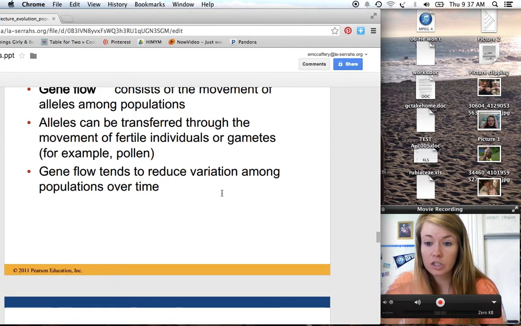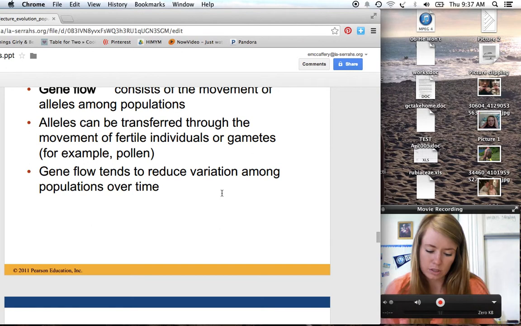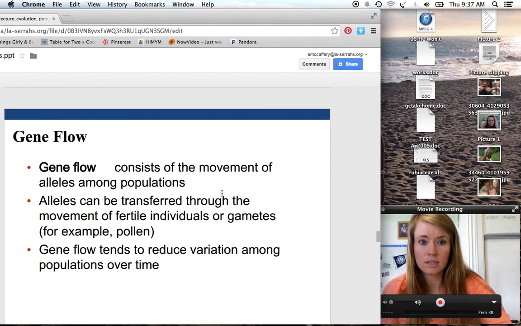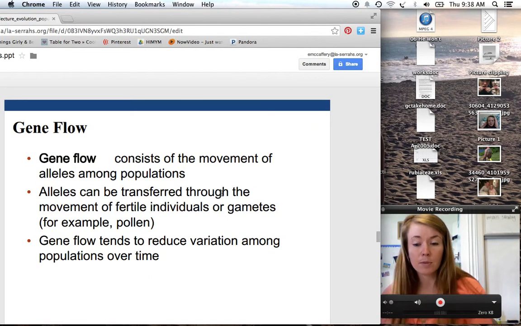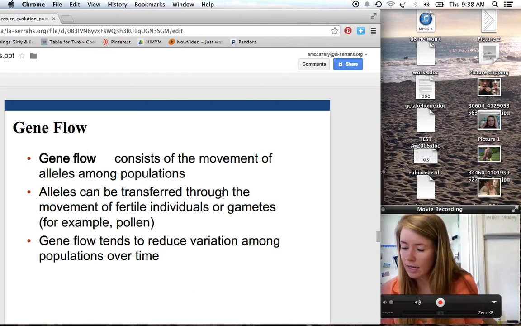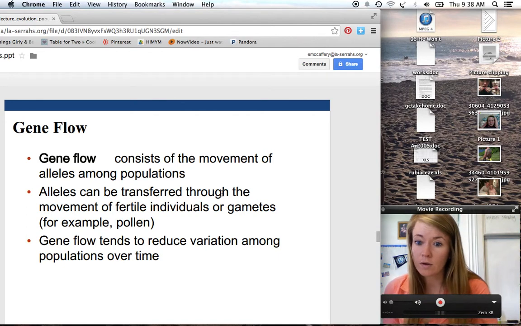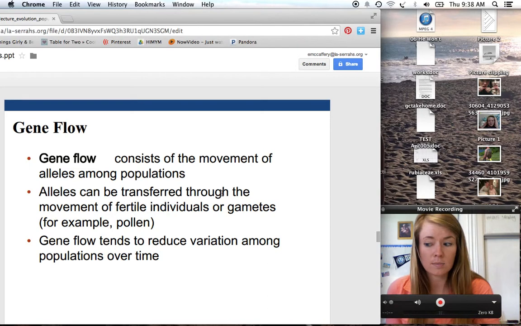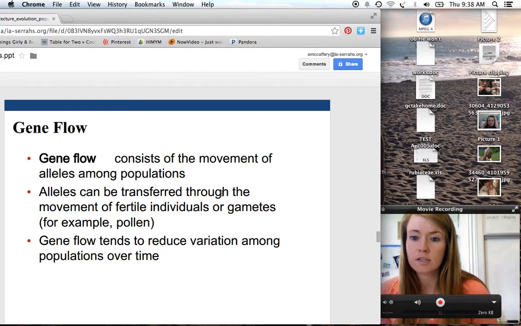And then lastly, we have gene flow. So we talked about natural selection, genetic drift, and now we have gene flow. Gene flow is the movement of alleles among populations. Remember, populations don't normally breed, but they can definitely overlap and share alleles. And this can happen through the movement of fertile individuals. So if there's a cow that walks from one population to another population, suddenly we're mixing up those alleles because they're going to mate with each other. Or through gametes. For example, pollen can be carried miles and miles, so that can really cause gene flow between two different populations of a plant.